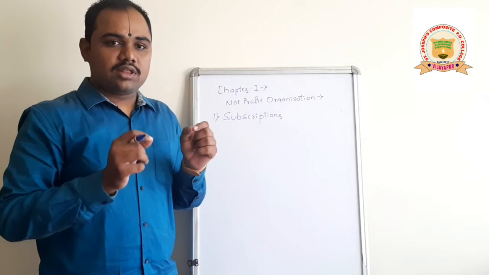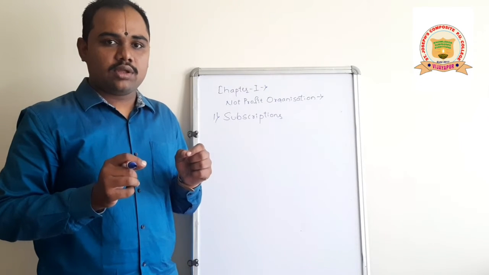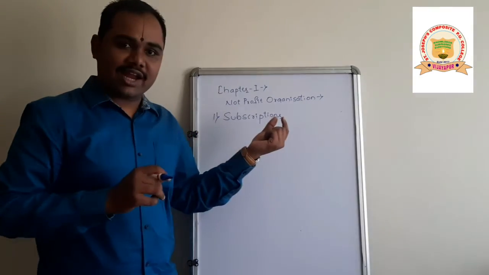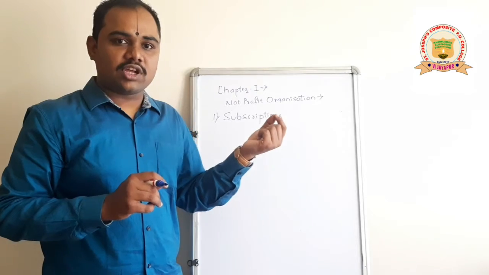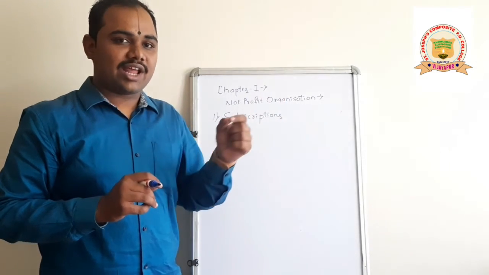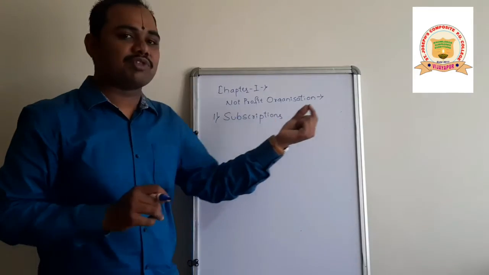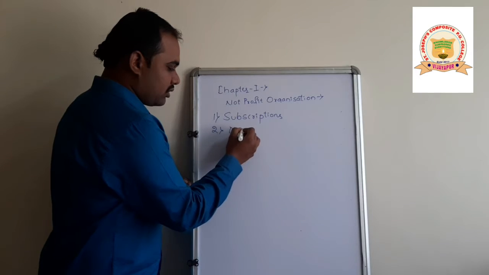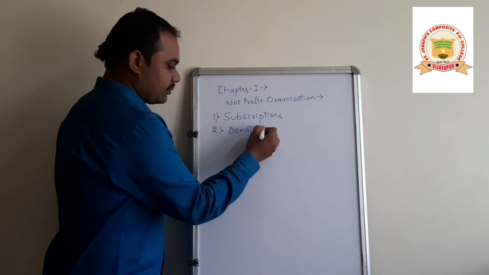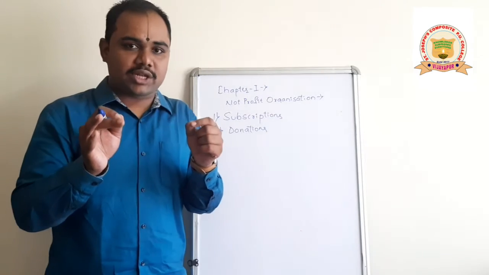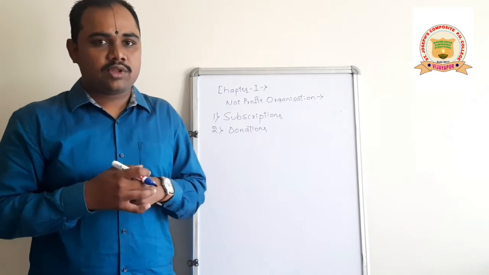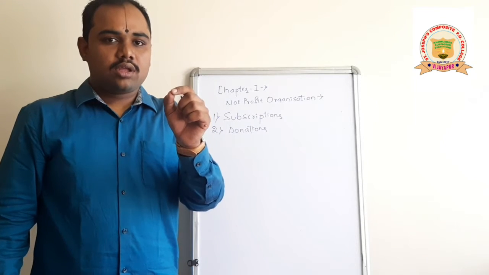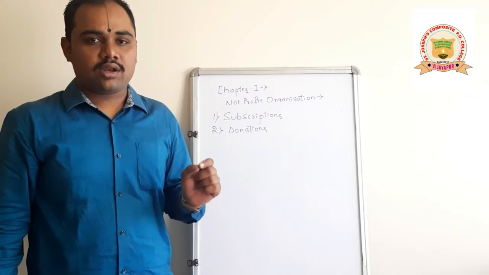Subscriptions means the fees which we have received from the members of the not-for-profit organization. It should be taken at the income side of the income and expenditure account. I mean, at the credit side we have to take subscriptions received. Second one is donations. Actually, donations are revenue receipts. If they give only donations, then you have to take it in the income and expenditure account credit side.